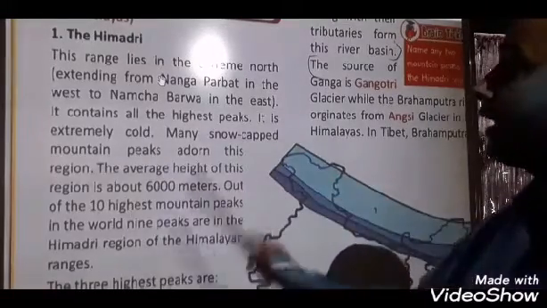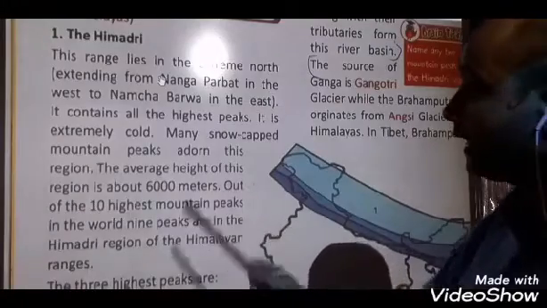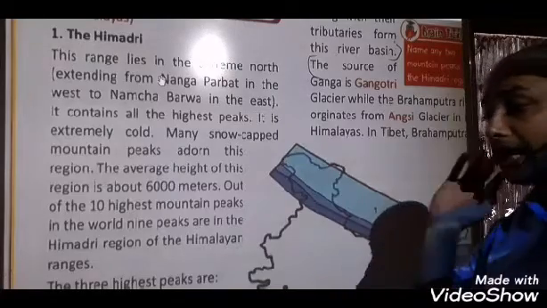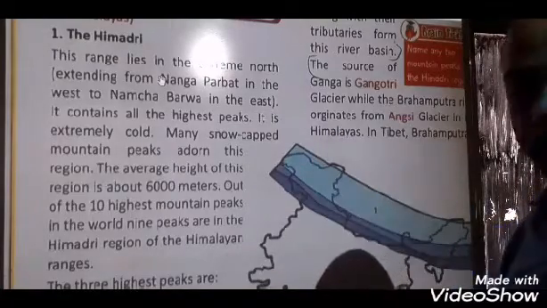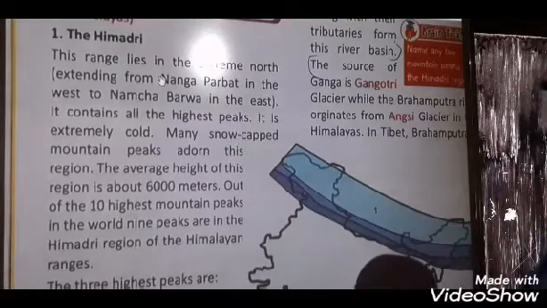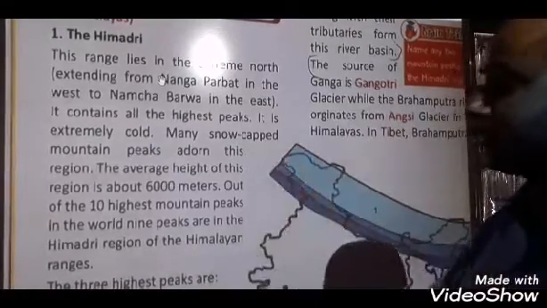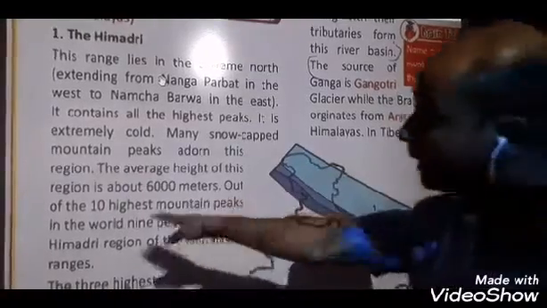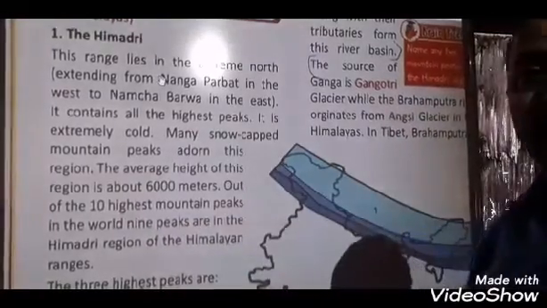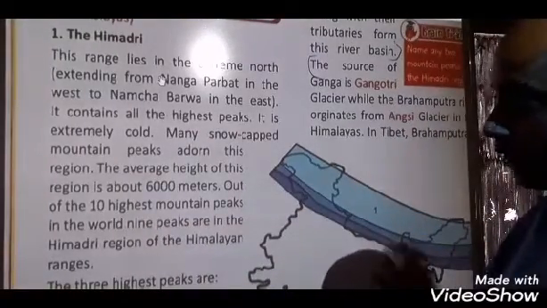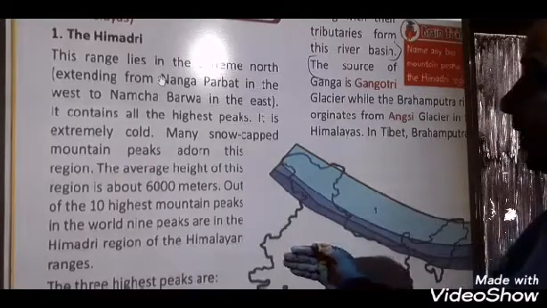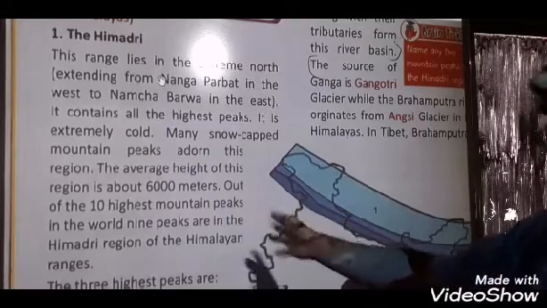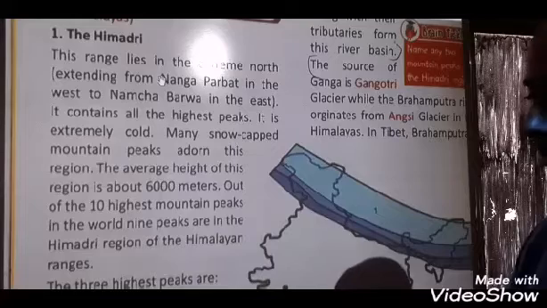Out of the 10 highest mountain peaks in the world, 9 peaks are in the Himadri region. Okay, if we count the 10 highest peaks all over the world, we can find that 9 of the highest mountain peaks are in the Himalayan or Himadri region. Yes or not? Out of the 10 highest mountain peaks in the world, 9 are in the Himadri region of the Himalayan ranges. Okay.